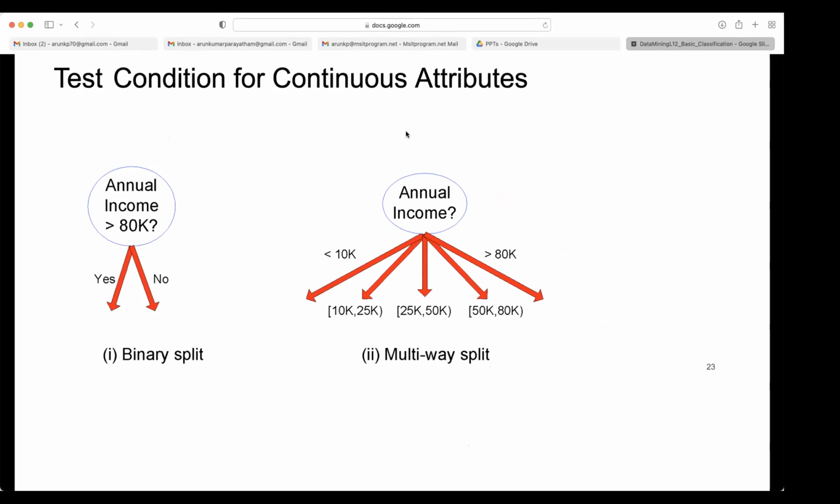If it is a continuous attribute, as I told you, the binary split takes one value and makes greater than, less than that. If you want a multi-way split, you need to make 4 intervals, something like less than 10K, between 10K and 25K, between 25K and 50K, and greater than that. So for a continuous attribute, you again need to maintain the order, because continuous attributes are also ordinal. The values are comparable, right?